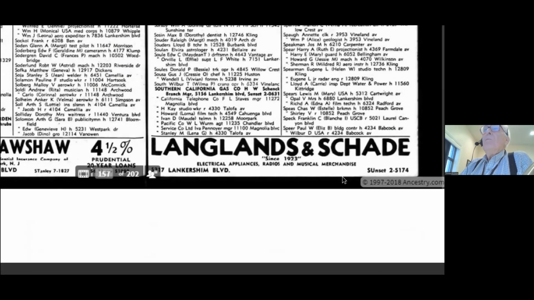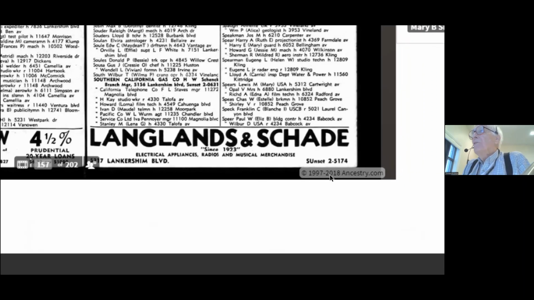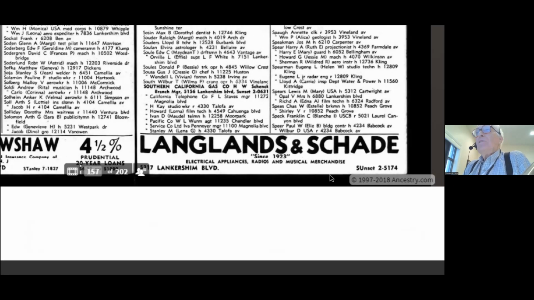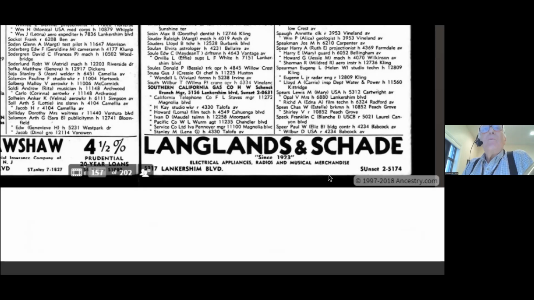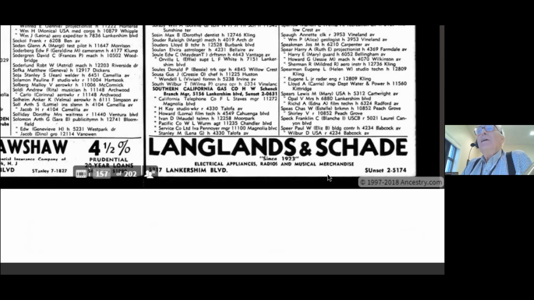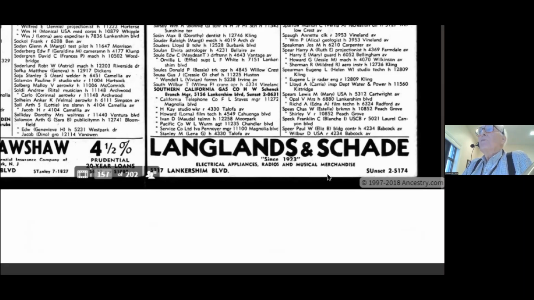Look at this down here, this big ad down at the bottom of the next page, Langlands and Shade. Do you see that, Langlands and Shade? That was the record store that I worked at in North Hollywood while I was in high school. I went around North Hollywood looking for a job and talked to them at Langlands and Shade. They said, well, we were thinking about hiring a stock boy. And they hired me, and I worked for them for, I think it was 3 years, all the time I was in high school, going to North Hollywood High School.